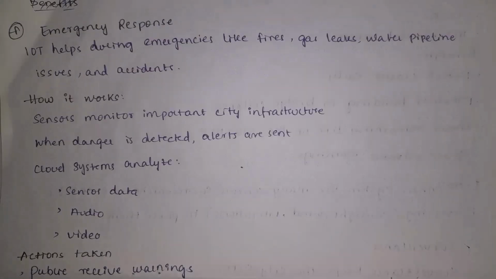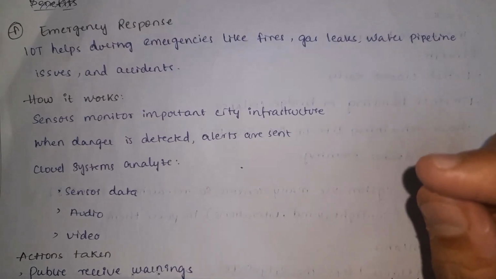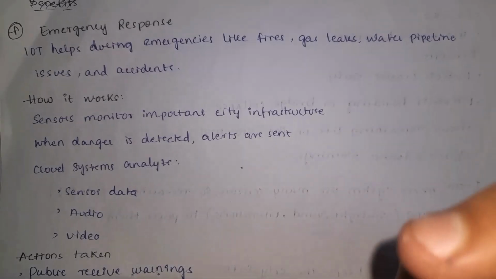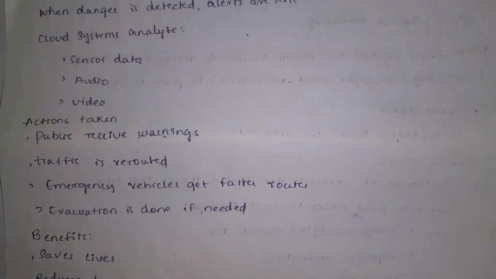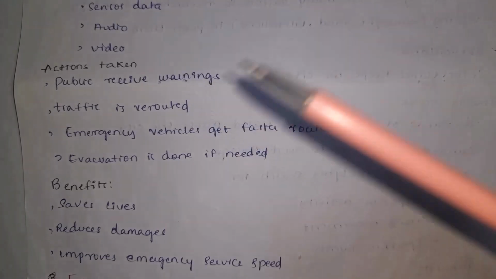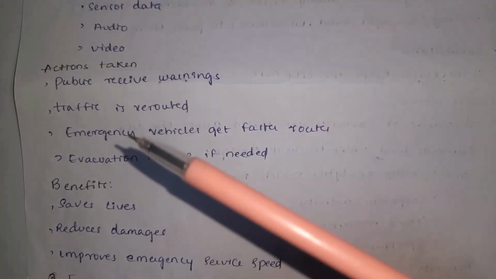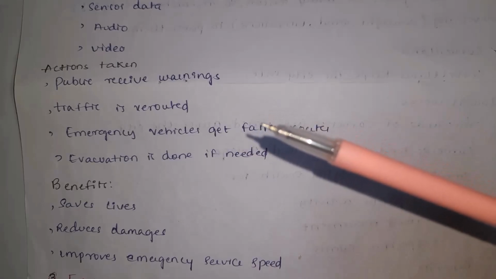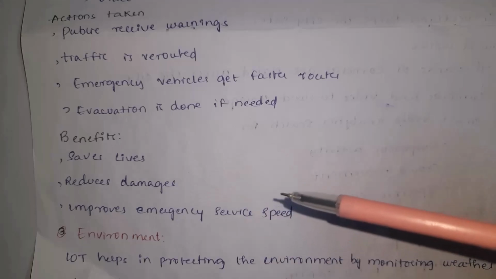And in smart cities, last one is emergency response. IoT can detect emergencies like fires, gas leakage, water pipeline issues and accidents. So sensors will monitor complete city infrastructure, and when danger is detected, alert messages are sent. And this data can be analyzed by using cloud systems, where they can monitor sensor data, audio, video, etc. Whenever any wrong action takes place, public will automatically receive warning messages. Then traffic is rerouted. Emergency vehicles like ambulance can go to faster routes, which will save many lives, reduce damage, and improve emergency service speed.